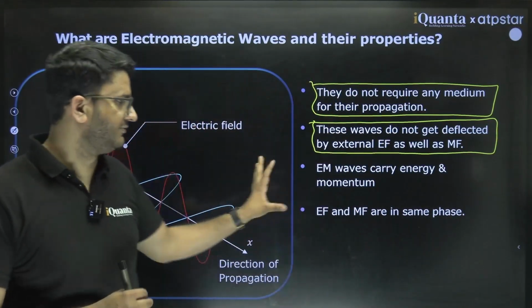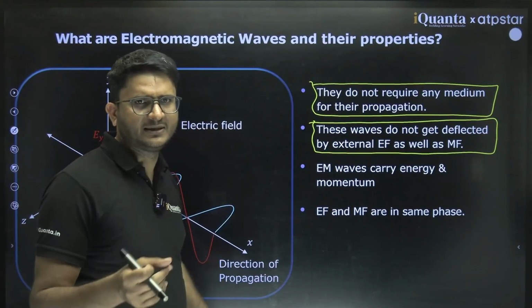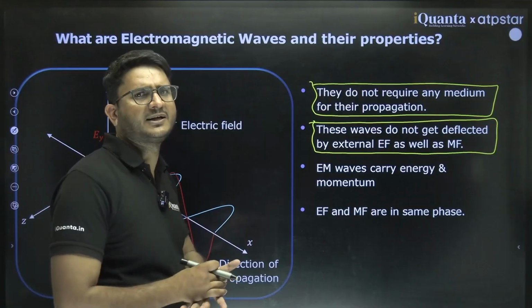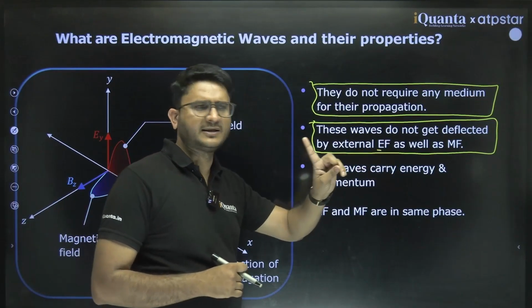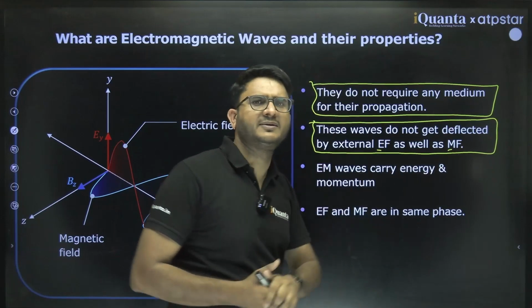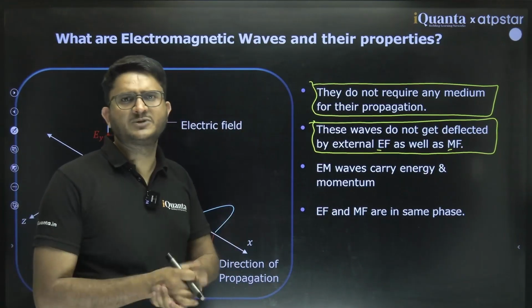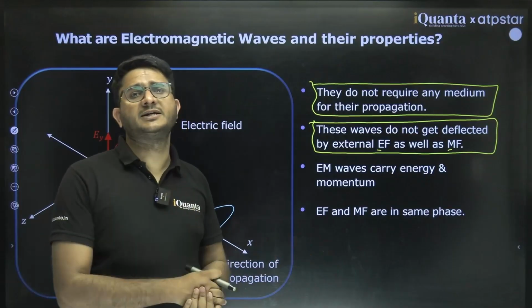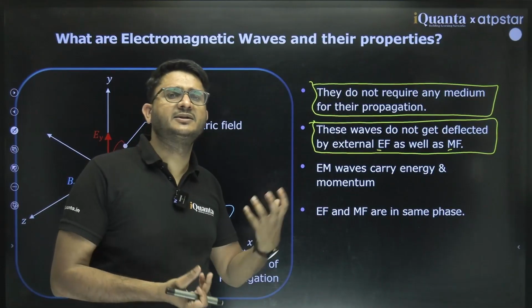They are not deflected by anything because they are not charged particles. They are just fluctuations of electric field and magnetic field. Charged particles can be deflected by an external electric field or magnetic field, but electromagnetic waves are not charged particles. They are produced by a charged particle, but they are just the fluctuations of electric field strength or magnetic field strength.